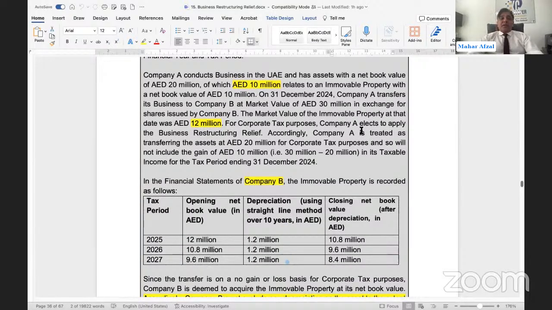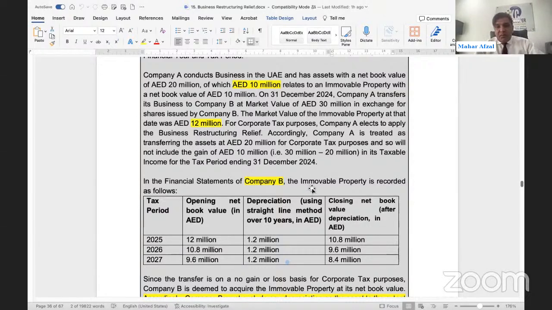For corporate tax purposes, the company elects to apply the business restructuring relief. Accordingly, the company is treated as transferring the assets at 20 million for corporate tax purposes, so it will not include the gain of 10 million in its taxable income. So the net book value was 20 million and the market value 30 million. The business has been transferred at 20 million rather than 30 million, so the 10 million gain has not been booked. Keep in mind, the business has been transferred at the net book value to enjoy the business restructuring relief.